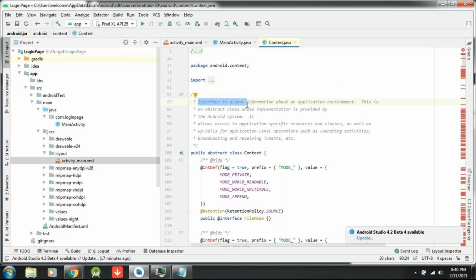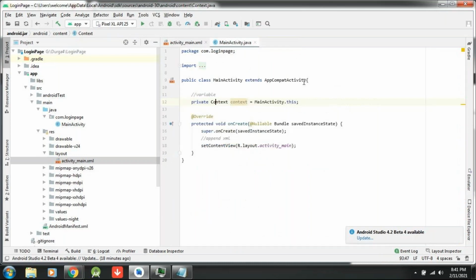You understand? Just remember up to now, I don't want to overload your memory. Context is a global variable which is used to execute your application as per SDK norms. Only these 2 points you have to remember. Later I will keep adding. It's a global interface used to execute your application code as per SDK norms. That's enough. Don't think more. As of now just keep these 2 points in mind. Done. First variable: context.